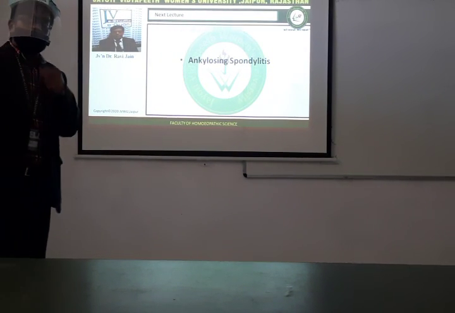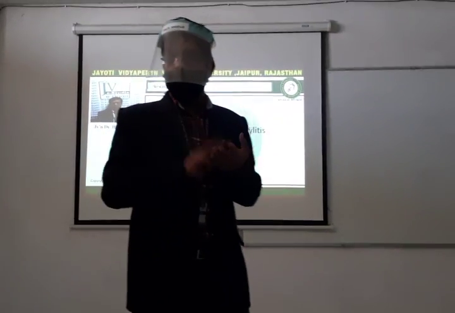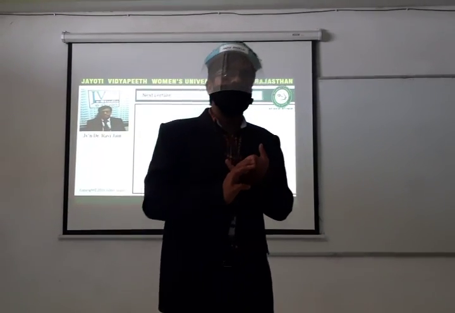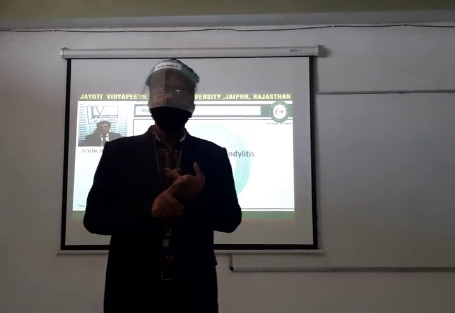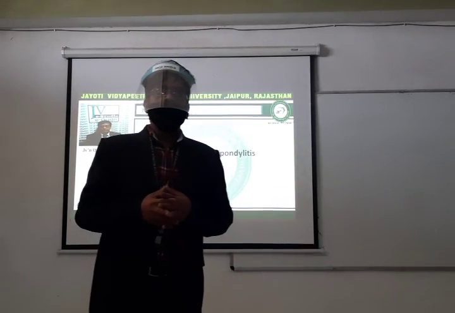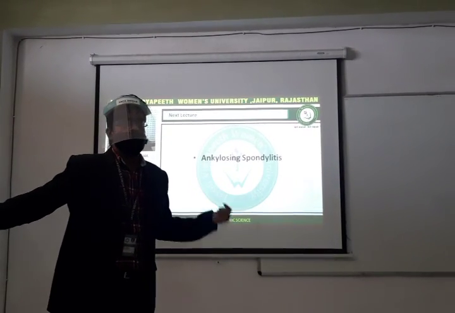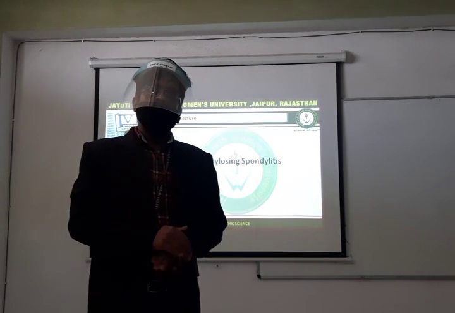So this was all about rheumatoid arthritis. We have discussed rheumatoid arthritis in three lectures. We have discussed everything about rheumatoid arthritis: definition, etiopathogenesis, clinical features, investigations and management. Now in the next lecture we are going to start with another important disease of the locomotor system, that is ankylosing spondylitis. So this was all for today.